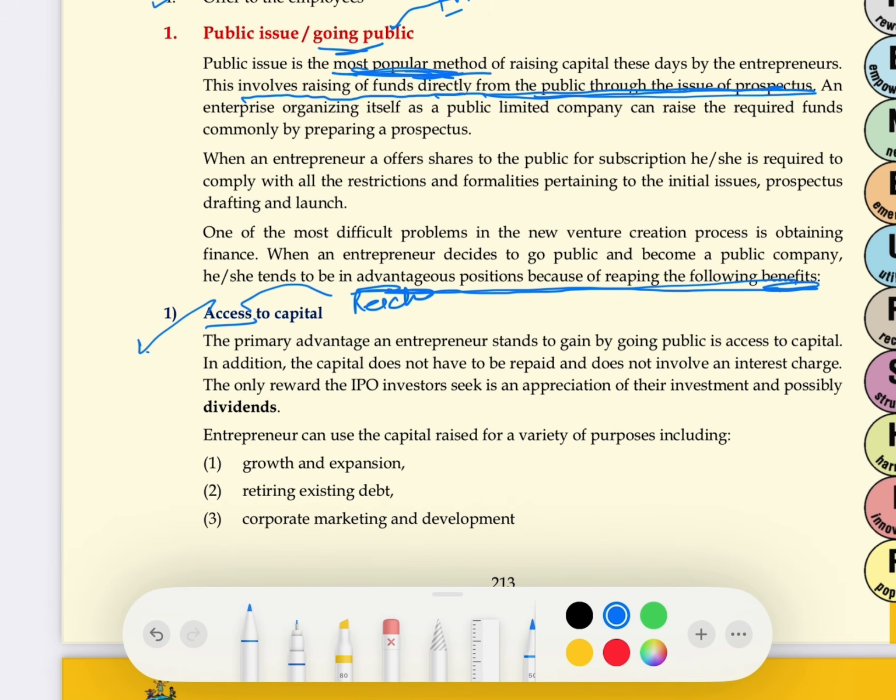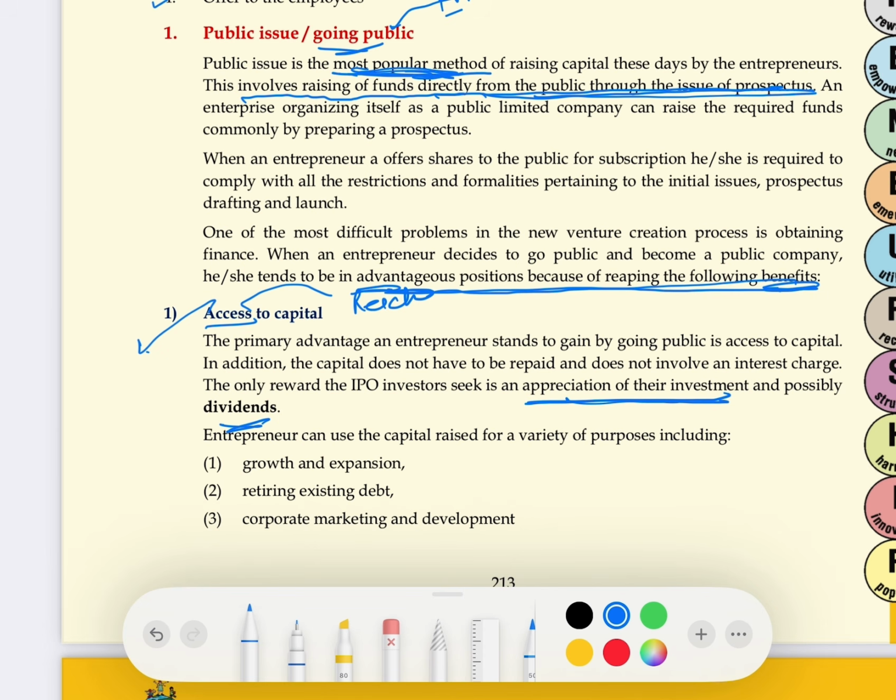But, and the good thing पता क्या है इसमें, सबसे अच्छी बात क्या है, that it's not the loan I am taking, क्योंकि जब लोन लेते हैं, loan is to be repaid, on loan we have to pay the interest. But in case of public issue, no loan, no money is to be repaid, no interest to be given. तो फिर फायदा क्या जिन्होंने शेयर खरीदे हैं? Their benefit is that they will get the appreciation of their investment, or in the form of dividend. अगर 100 का शेयर खरीदा, कंपनी जैसे जैसे प्रॉफिट कमाएगी वो 1000 का हो जाएगा. Then by selling that share for 1000, you can earn the money. This is called appreciation of investment.